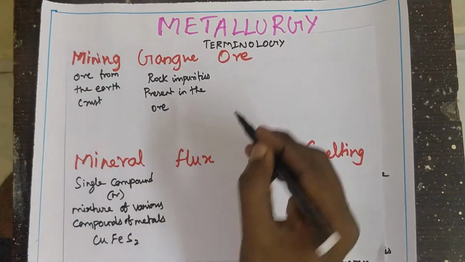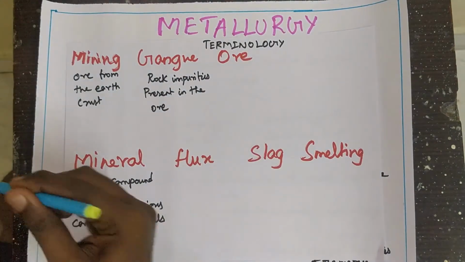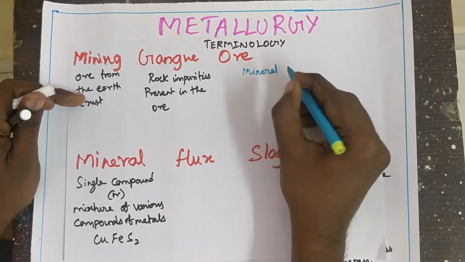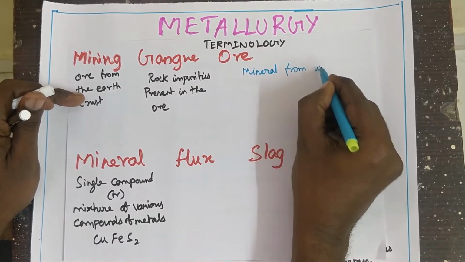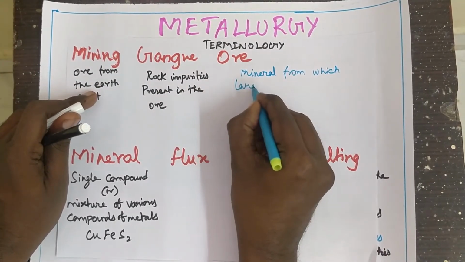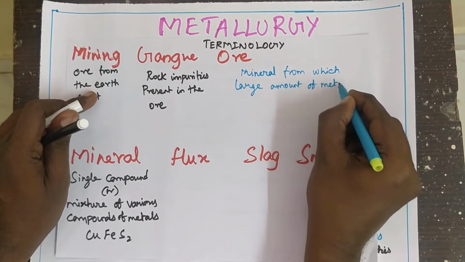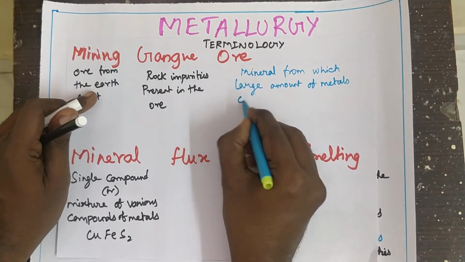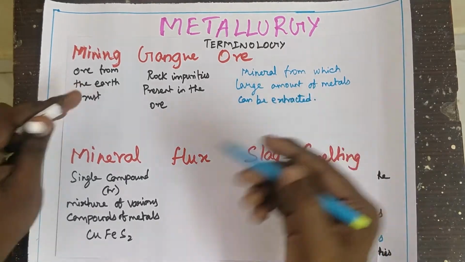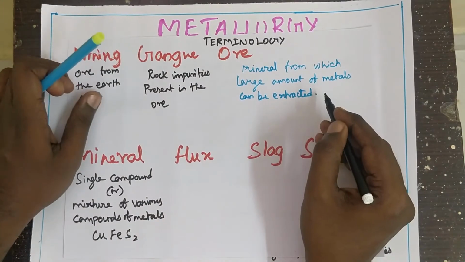Then we will see the ore. The ore topic is important. So what is ore? Ore is a mineral from which a large amount of metal can be extracted economically or easily. So the whole definition is: minerals from which a large amount of metals can be extracted.